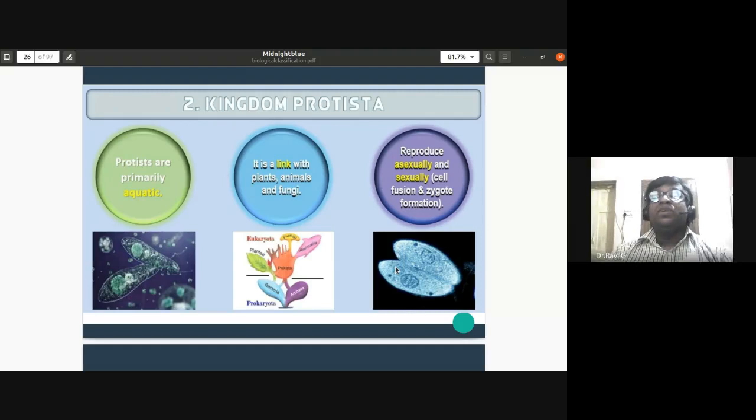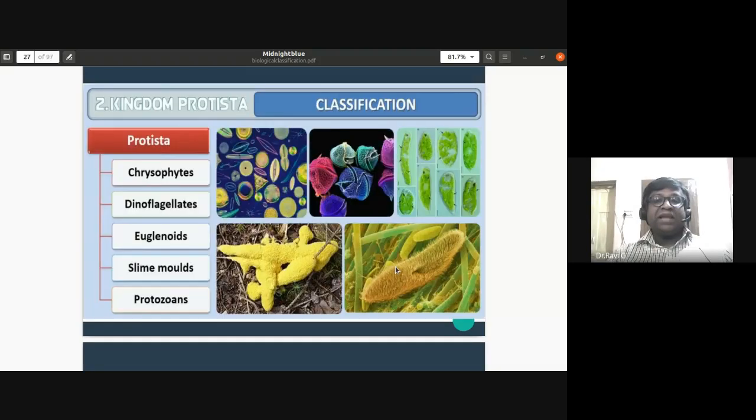This is the type of sexual reproduction you notice in Protista, where the cells fuse and zygotes form. There is no production of gametes. That is what you have to remember regarding kingdom Protista. So these are the general characteristics of kingdom Protista.